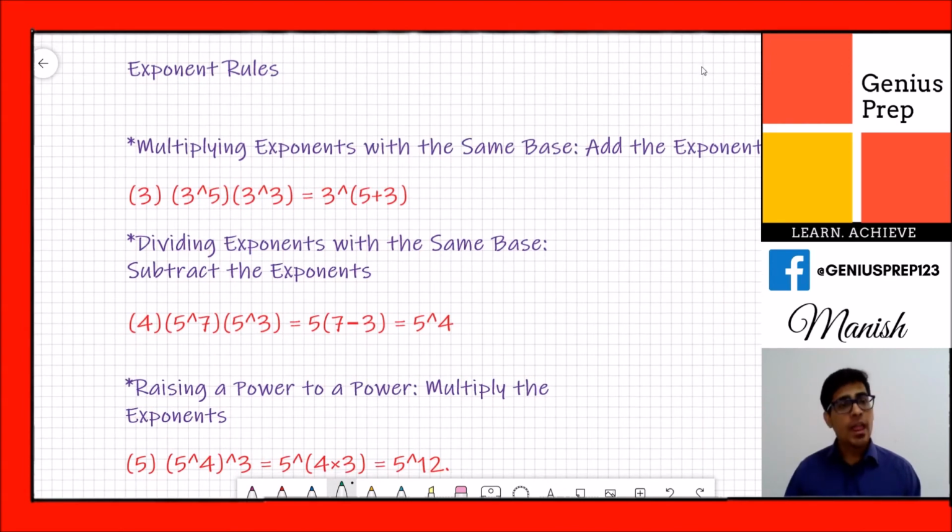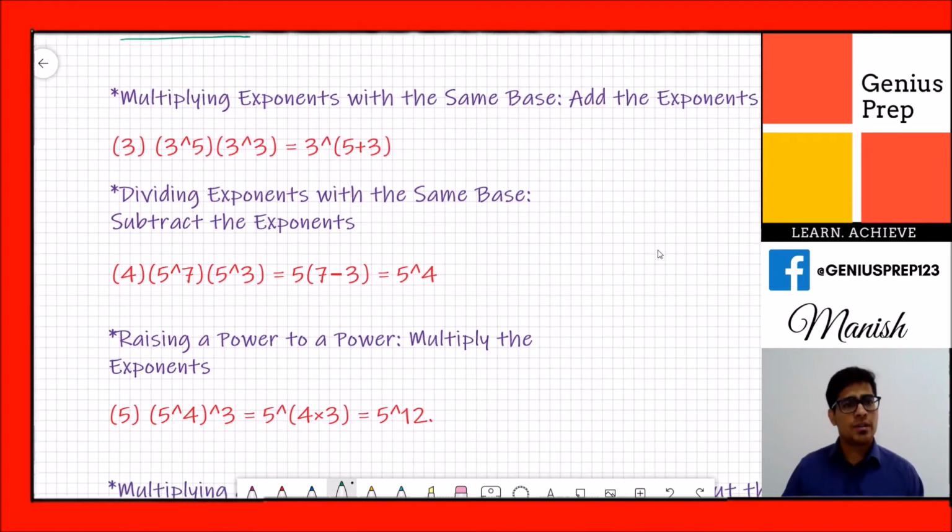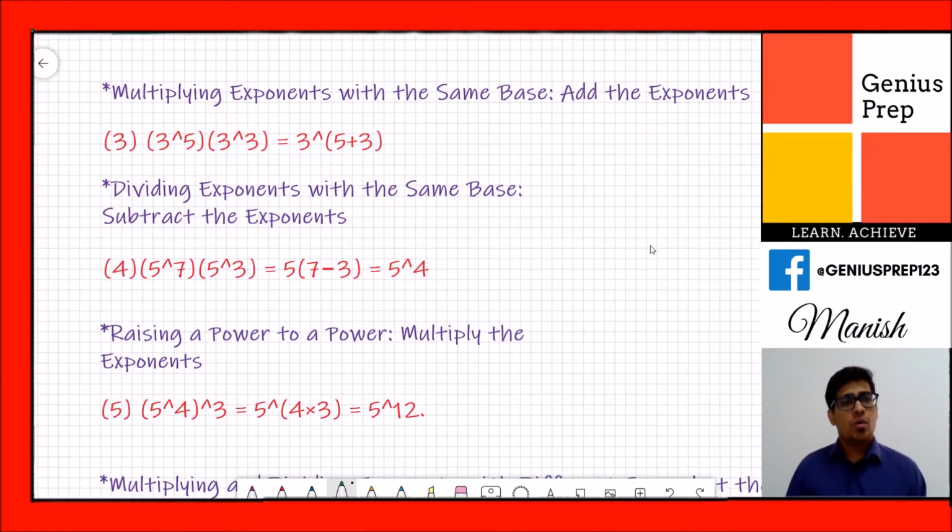Now let's talk about the exponent rules. We talked about the base, now we are talking about the exponents. There are some rules for the exponent, and I will take this very quickly because it's not that hard. Multiplying: the exponents with the same base, add the exponents.